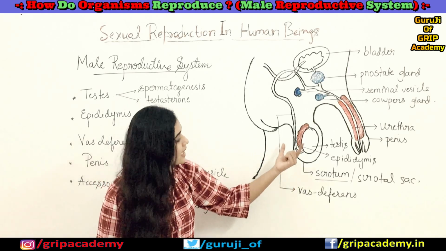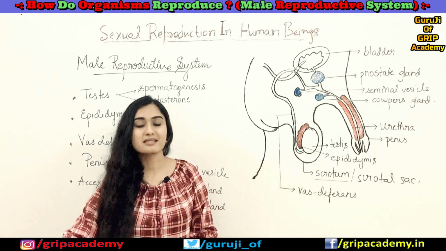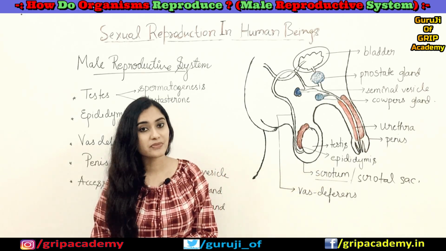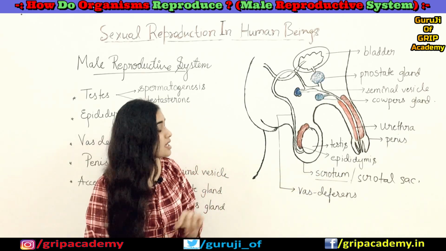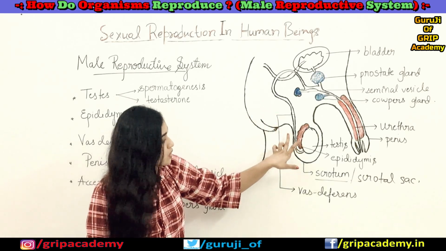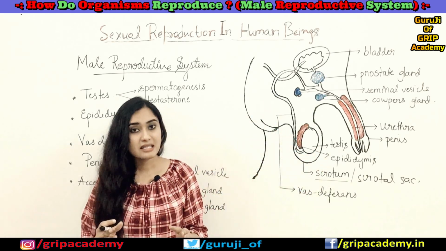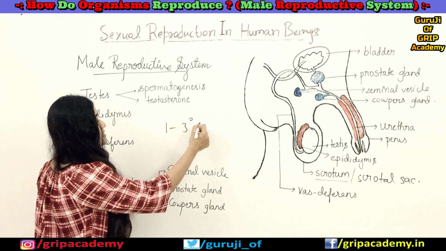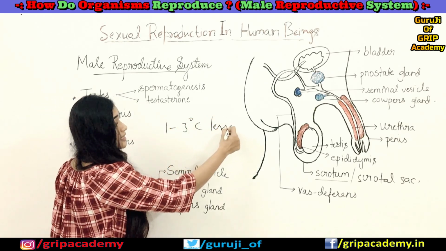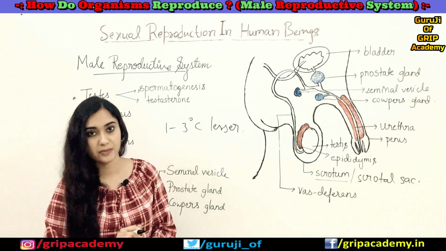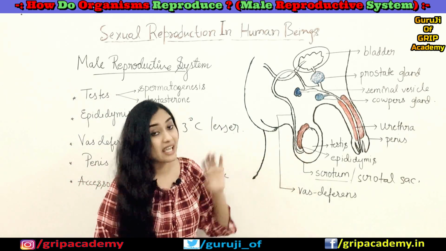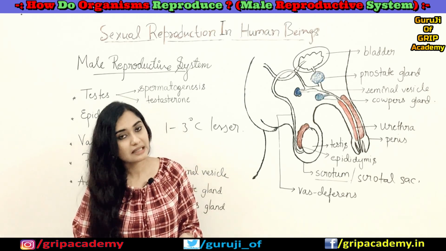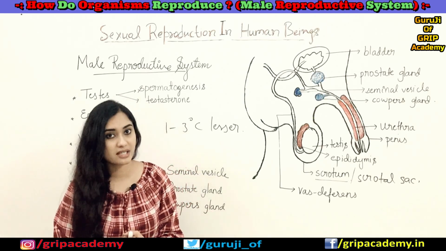So why are the testes kept in this extra abdominal cavity, in the scrotal sac? There is an importance to it. This scrotal sac maintains the temperature 1 to 3 degrees Celsius lower than the normal body temperature. This favors the production of sperm, and in turn it helps in the process of spermatogenesis.